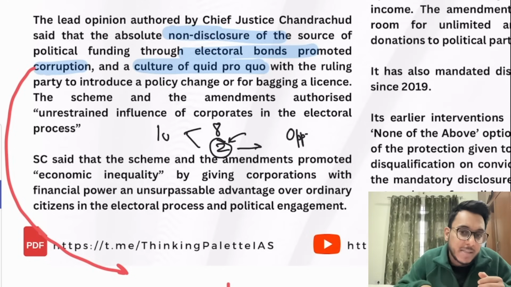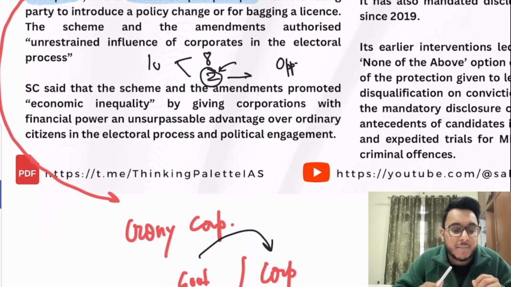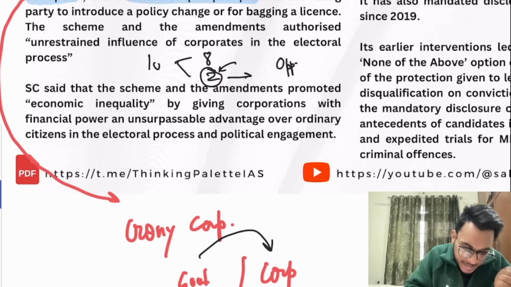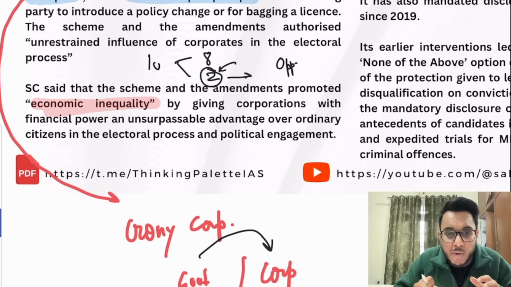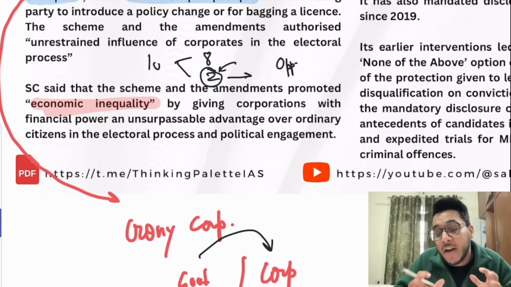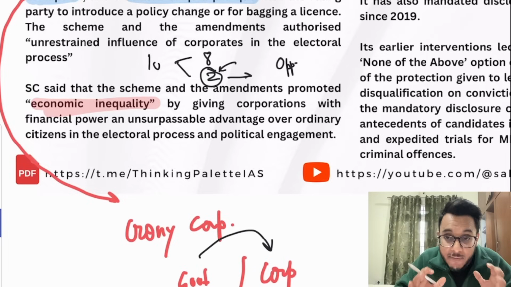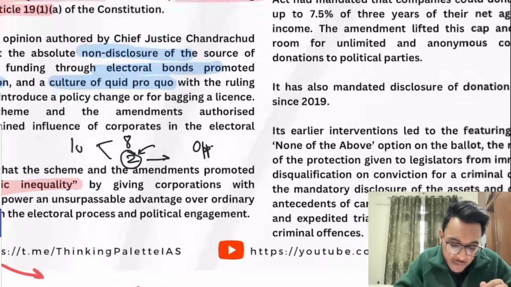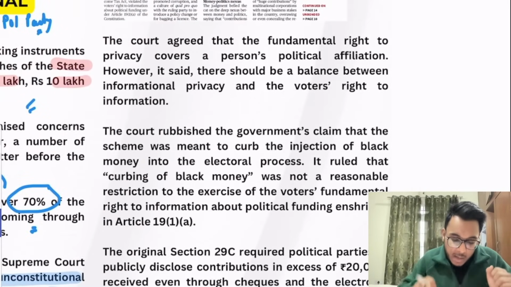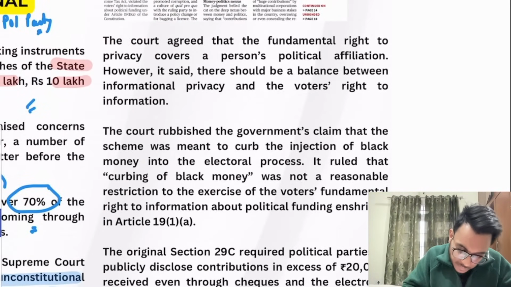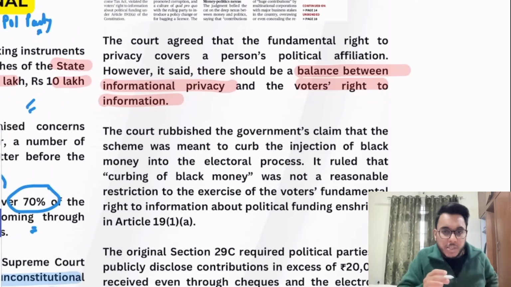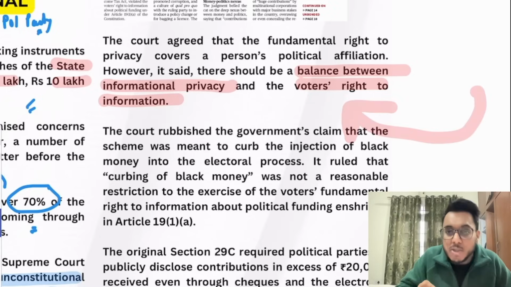Okay, so this is something that is being provided. Also, it has been held by the Supreme Court that this particular scheme has promoted economic inequality. Now see this particular thing, that corporations today will get a huge advantage over ordinary citizens. They are the ones who are going to give a lot of money, and they can influence the government to form policies favorable to them. Now basically guys, it has been held that there should be a balance between informational privacy and the voters' right to information. And the voters' right to information should not be clubbed.